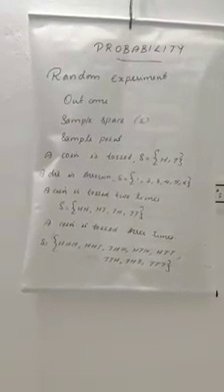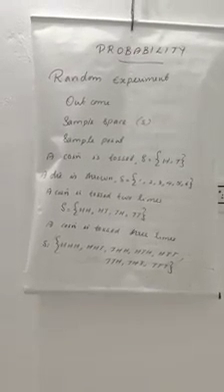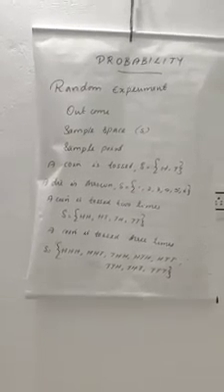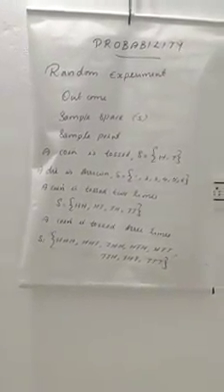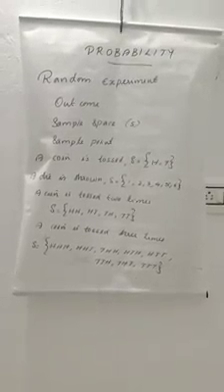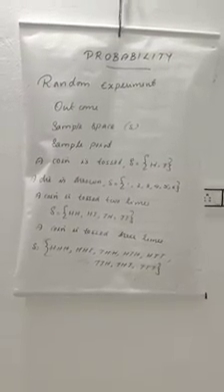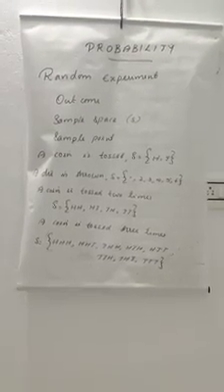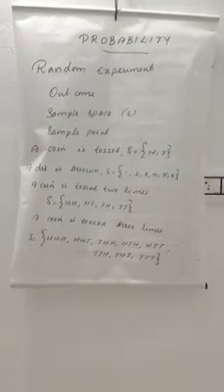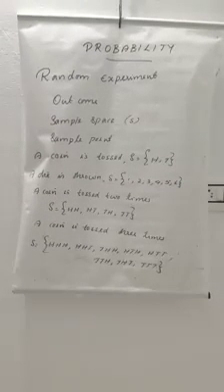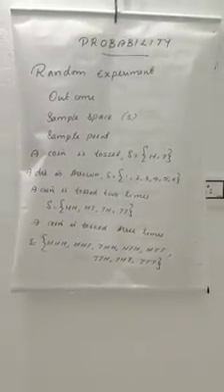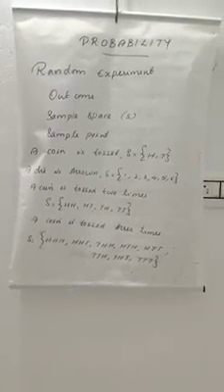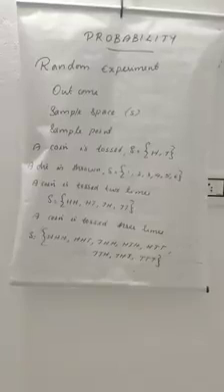Watch this video and write the definitions. This first exercise is related to sample space. 15 or 16 questions are there. The experiments are different, and we have to write the sample space. Next we will do the first exercise, that is 16.1, related to sample space. Do you know what sample space is? The set of all possible results of a random experiment. Writing the sample space means you have to write all the possible results.